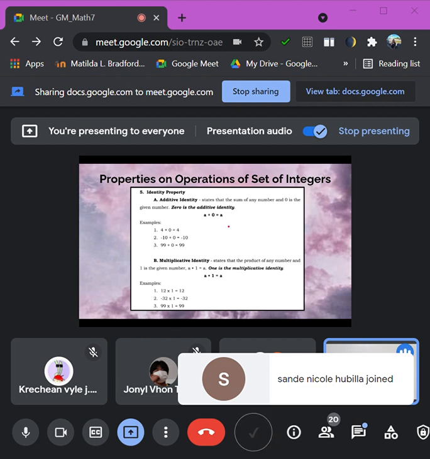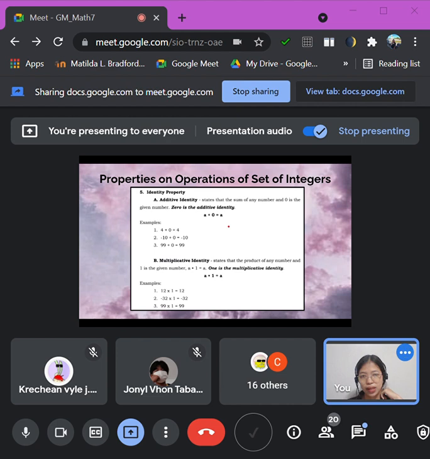So, we have still two, which are additive and multiplicative. The identity in our addition class is 0. Why 0, teacher? Because any number that you add 0 to, what comes out is that same number. As you can see here, a plus 0 is equal to a. Any number, and then we add 0, it's still that same number.